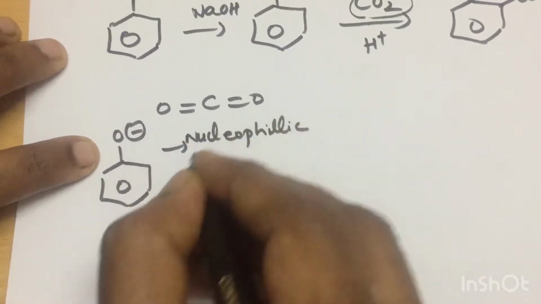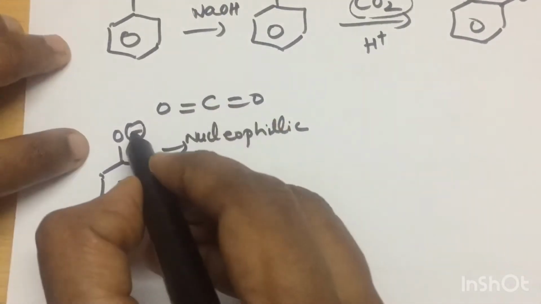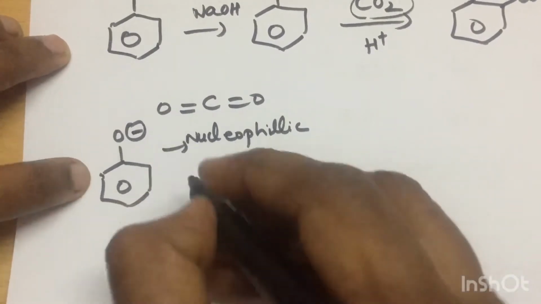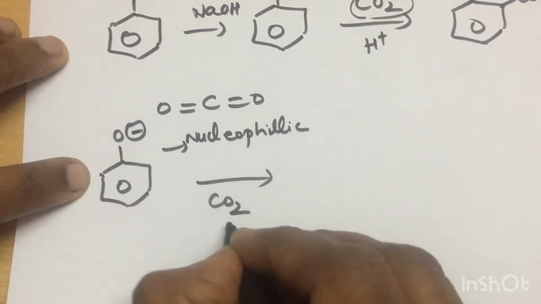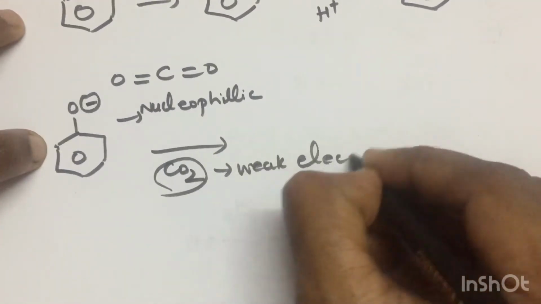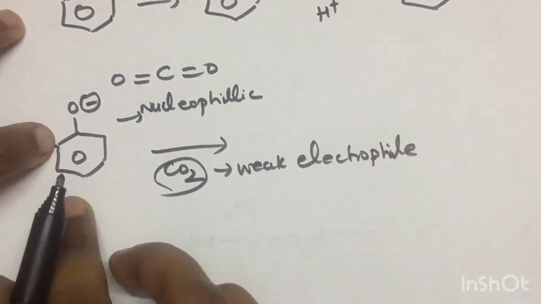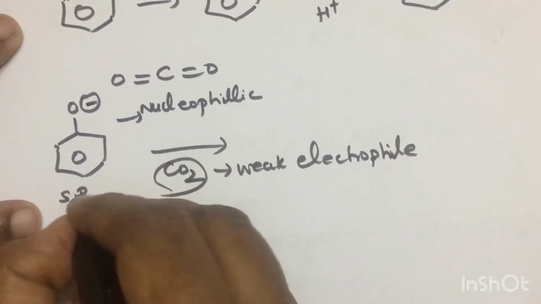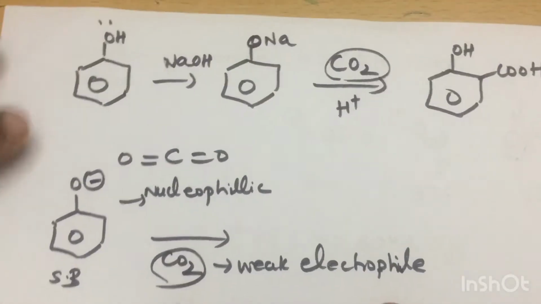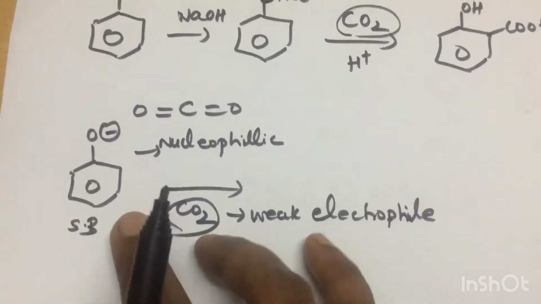It makes the centers even richer. So instead of a lone pair, we have free electrons that can make the reaction very easy, because the electrophile is very weak and will not react at all unless the nucleophile is very strong. So instead of phenol, we are using this phenoxide ion. Okay, that is the reason.